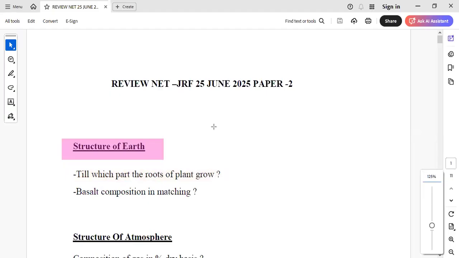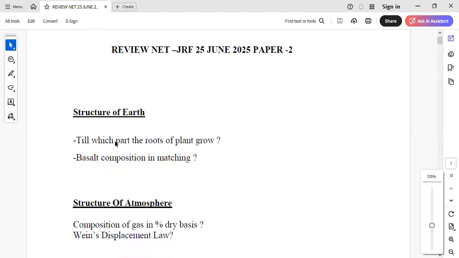Then they asked about basalt composition in a matching type question, with ferromagnesian minerals because of the presence of pyroxene and olivine. This question was both from mineral and rock as well as from structure of Earth, so two questions from this part.